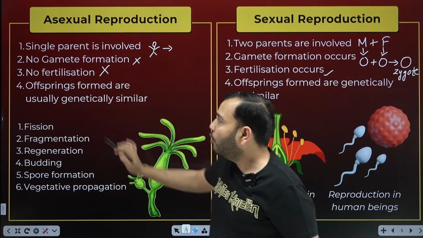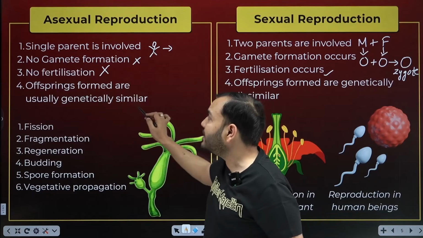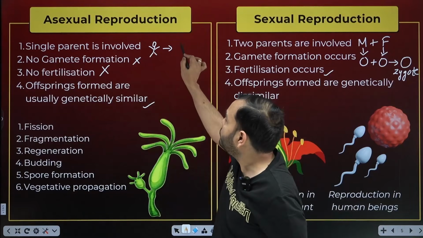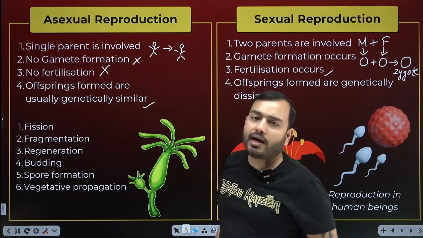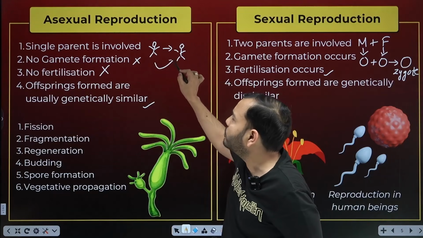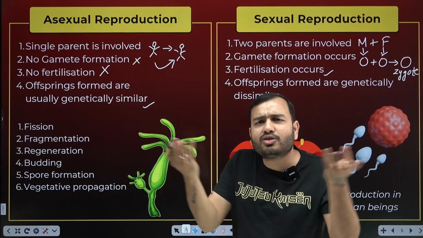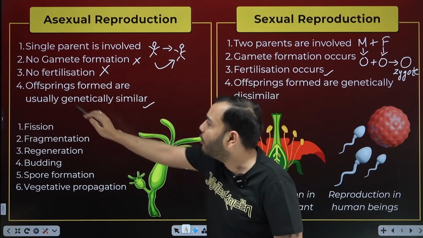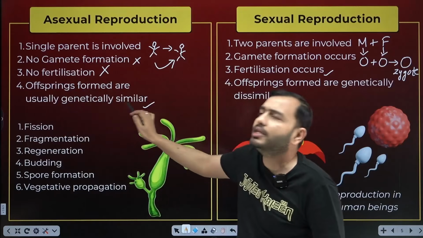There is one more advantage of asexual reproduction. What is it? Offspring formed are usually genetically similar. It is formed from a single parent only. The next individual is formed from only a single parent, so it is genetically the same as it. Because two parents are not coming, two types of DNA are not meeting. So this is genetically similar.